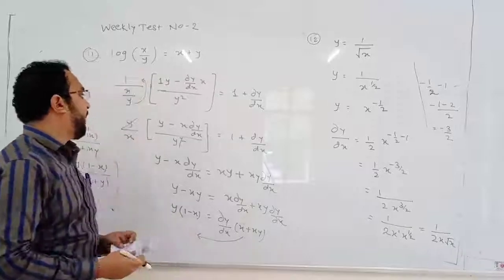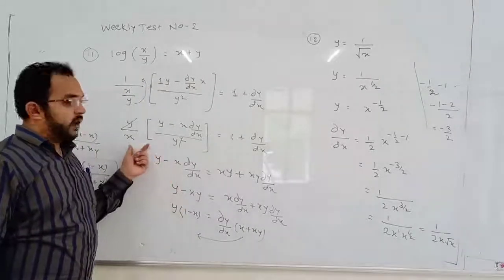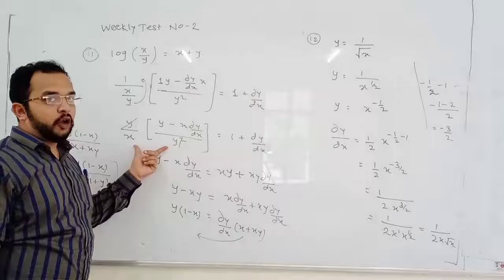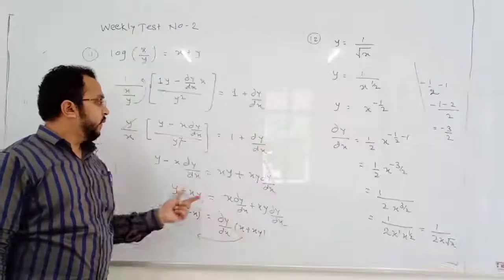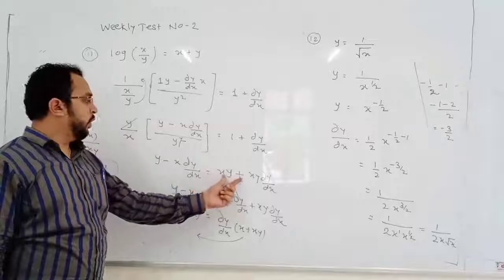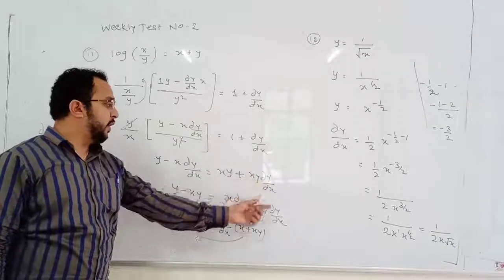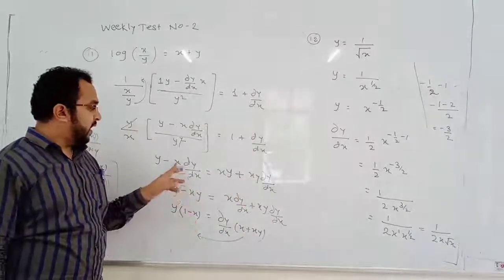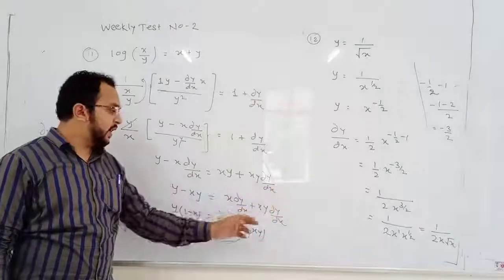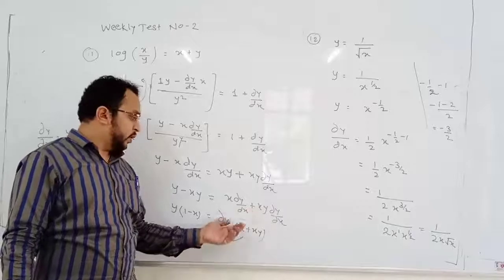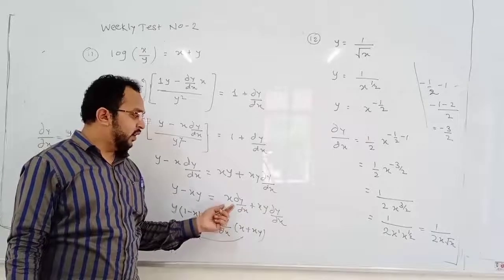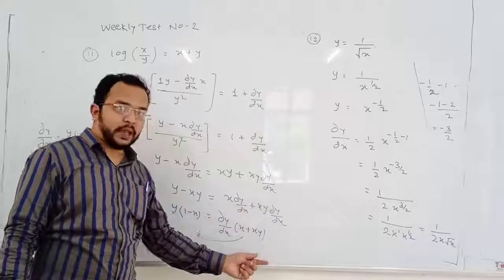Okay. Now here see, x and y is the product in the denominator. When it goes to RHS, it will go to the numerator. So x plus xy dy by dx. From x dy by dx and xy dy by dx, we can take dy by dx as common. So dy by dx is common. So remaining terms are x plus xy.